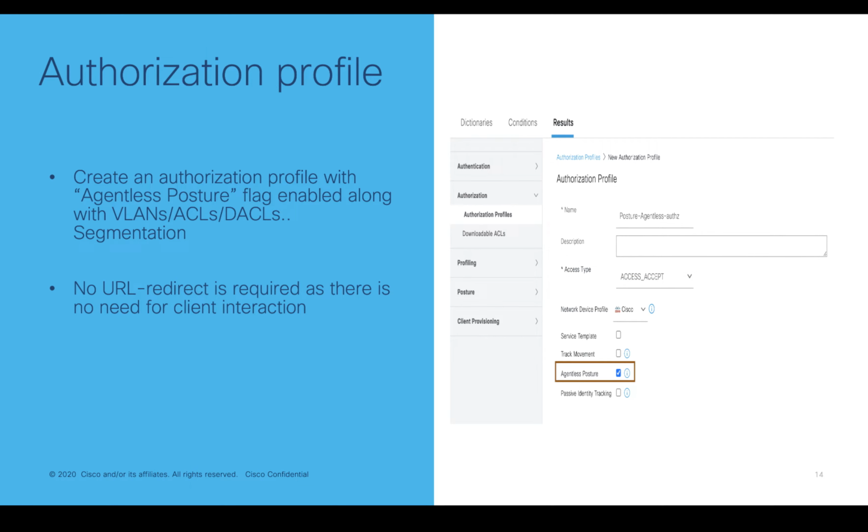For the endpoints connecting to the network initially, you might be providing VLANs, ACLs and DACLs as part of your segmentation. Along with these ACLs and DACLs, we are supposed to enable the agentless posture flag, which is newly introduced in Cisco Identity Services Engine under the authorization profile. By this flag, whatever endpoints match this authorization profile will go through the agentless posture flow. There is no URL required because there is no user interaction required for the agentless posture service.